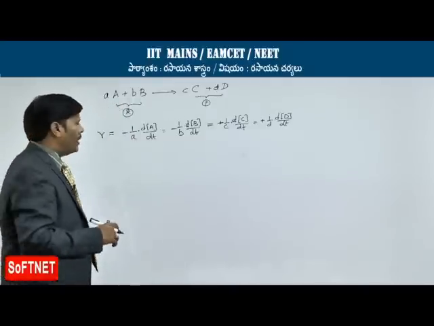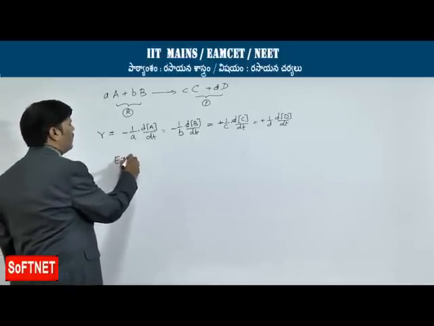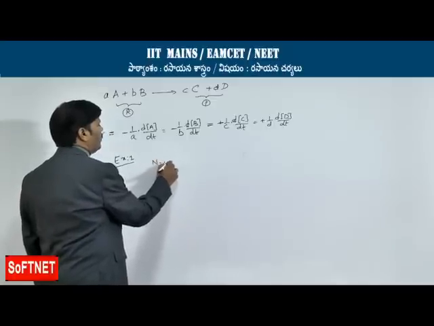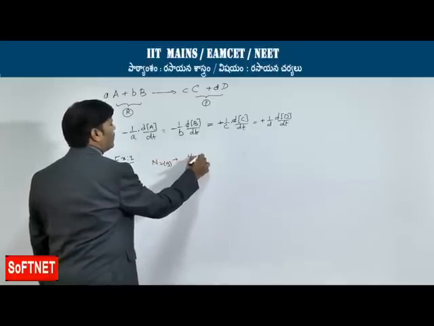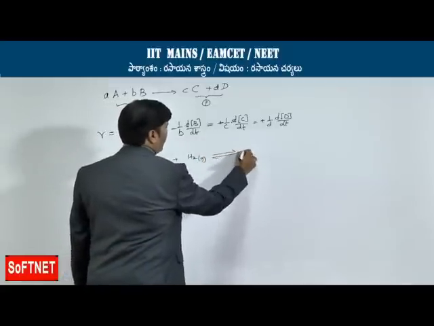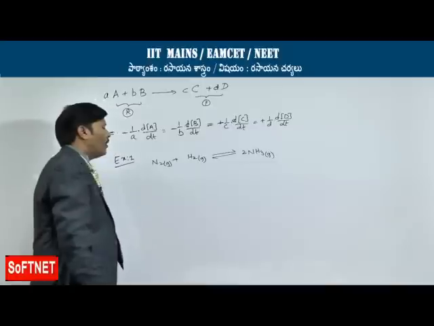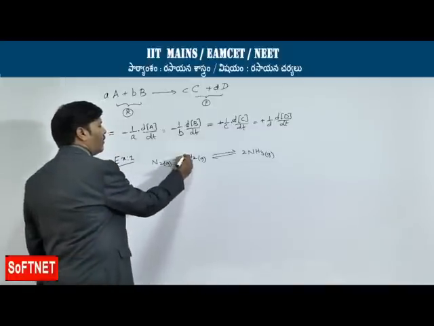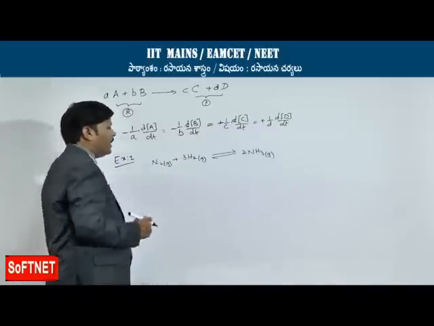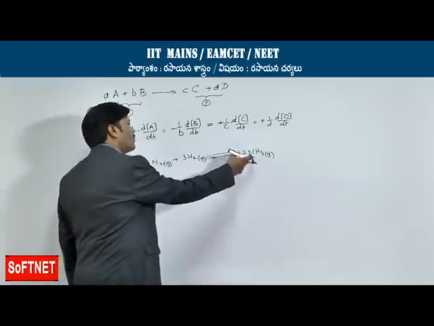Let us take some illustrative examples. Take example 1. Suppose I am taking N2 gas, one of the standard examples, N2 gas plus H2 gas, a reversible reaction, formation of ammonia through Haber's process. It is an exothermic reaction. So, 1 mole of nitrogen reacts with 3 moles of hydrogen, pure and dry nitrogen and hydrogen in their pure form. They are reacting in 1:3 ratio to give 2 moles of ammonia.